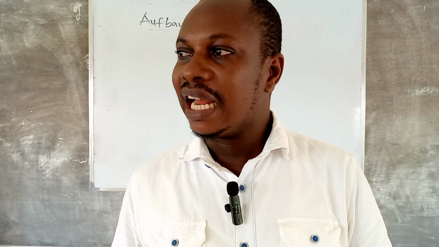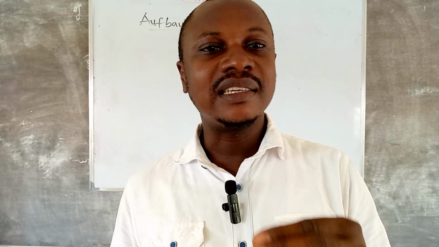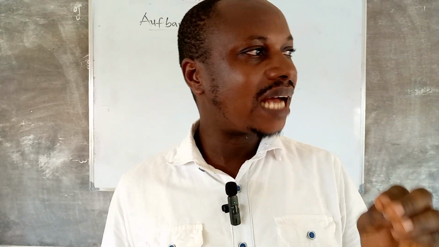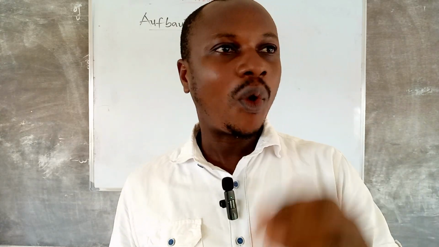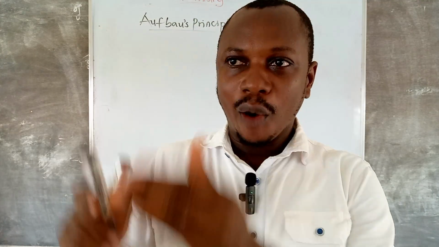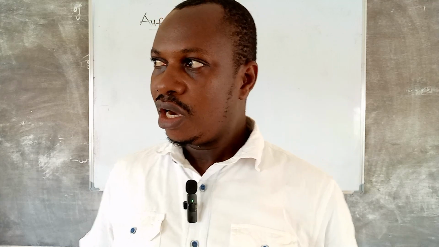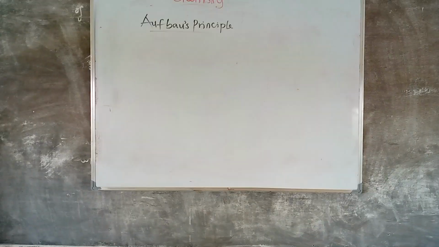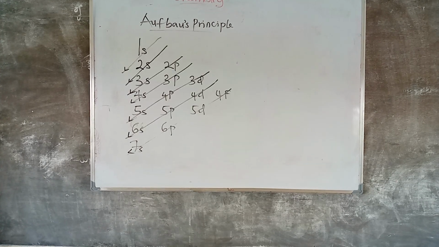That is, when you are filling electrons inside the respective orbitals, consider that one that has the lowest energy level. That is the one that the electrons will go into first before they start filling up the other higher ones. Let us see the sequence involved in Aufbau's principle. Don't forget that this Aufbau principle is applicable to the subshells of an atom, that is s, p, d, and f. This is the sequence in Aufbau's principle.